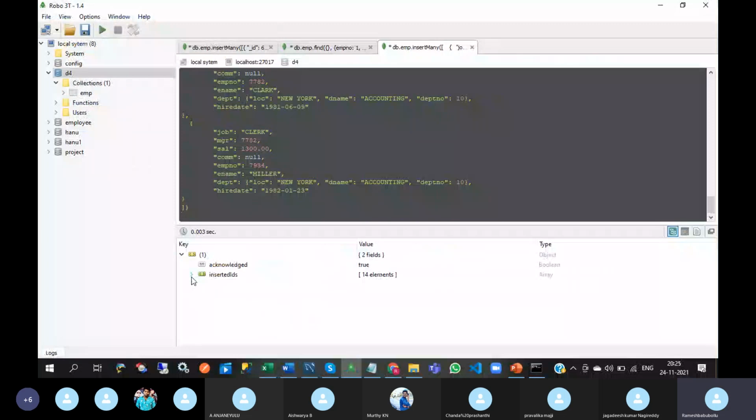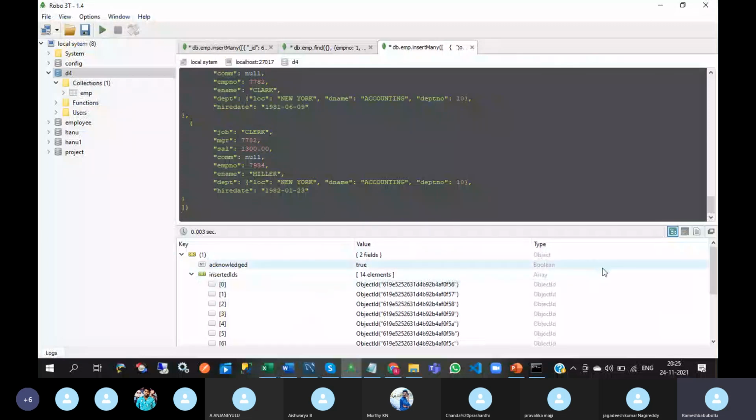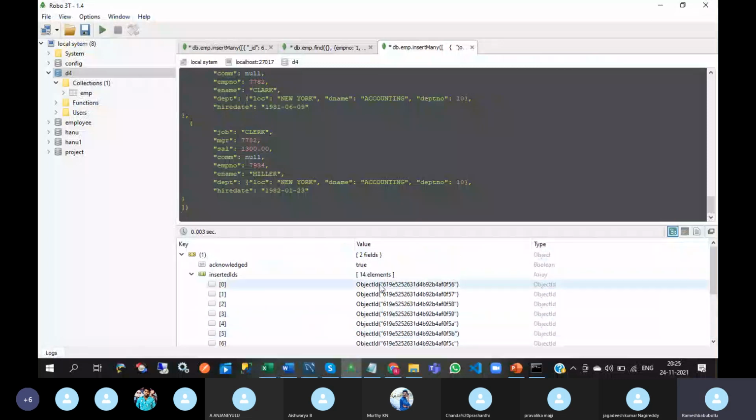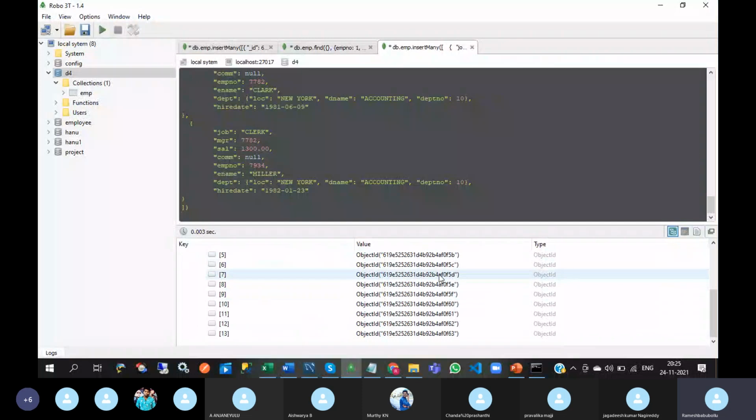These inserted IDs, what are the inserted IDs generated? You can observe this. 14 records are inserted, that means 14 inserted IDs you will get.